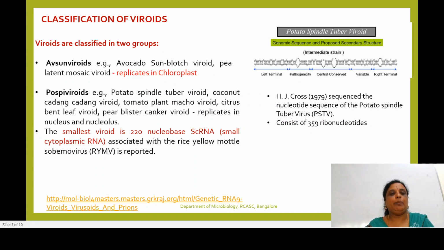So this is about the classification of viroids. To conclude here, they have been grouped into two based on where these viroids replicate, either in a chloroplast or in the nucleus, and the kind of replication also matters, whether it is a symmetric or asymmetric replication of this RNA. Based on that, it has been classified, and the sequence of this potato spindle tuber viroid was done by H.J. Gross. And it has 359 nucleotides.